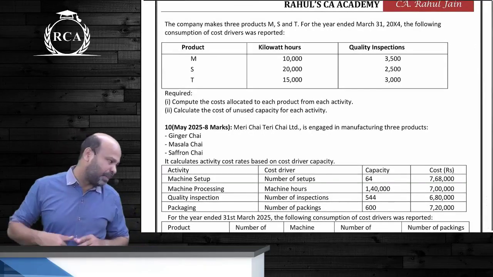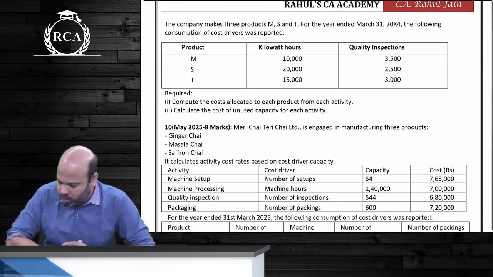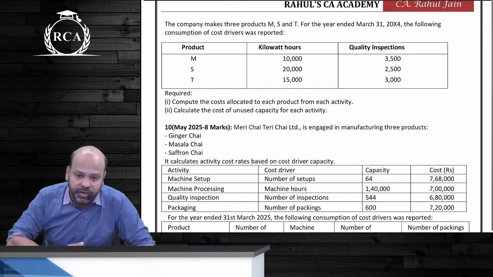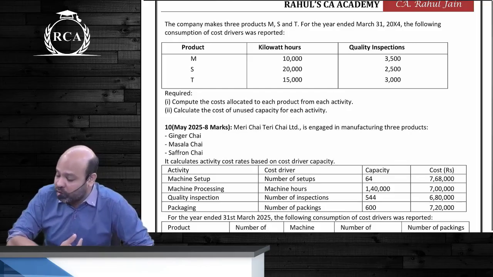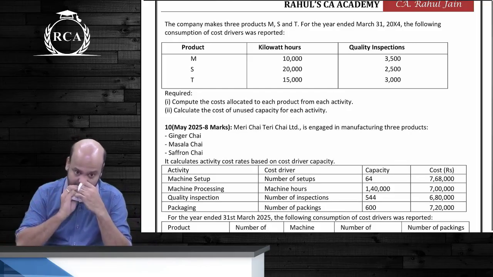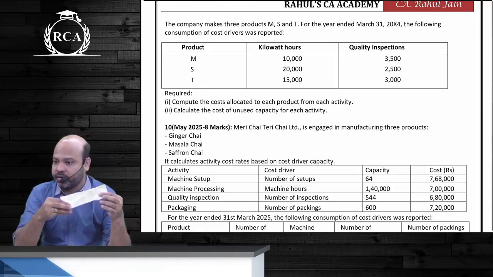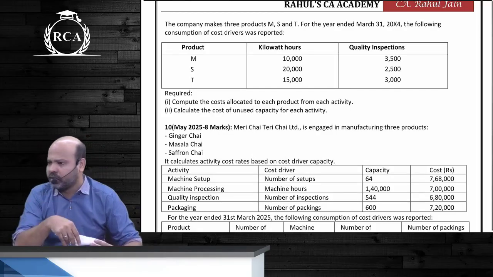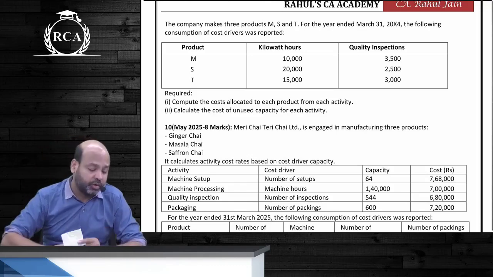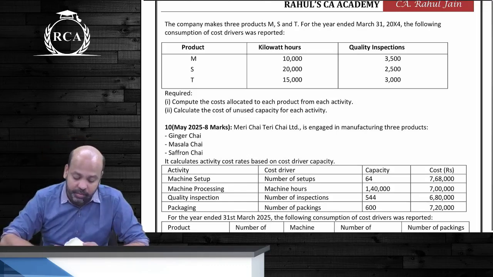What is the total capacity, guys? Rate per driver is based on the total capacity of 50,000 kilowatt hours, whereas the actual resource utilization will only be based on those 45,000 hours. Will there be under recovery of overheads? Yes. Just like how we did in the overheads chapter, beta, even here there will be under recovery of overheads. That will be the answer to the second bit.